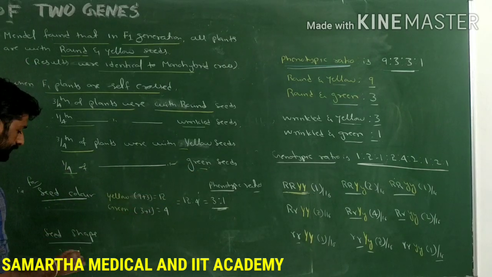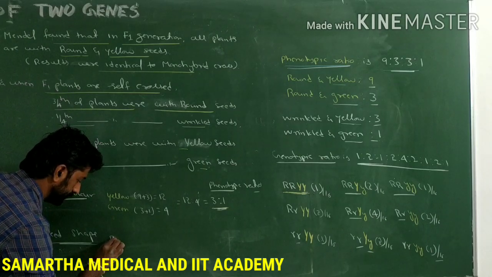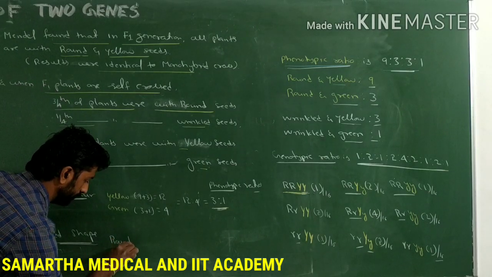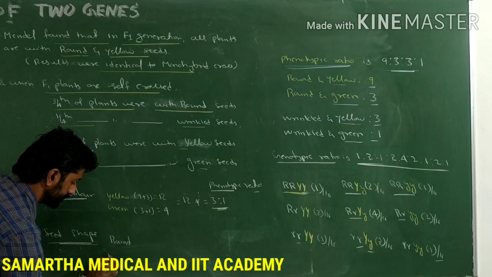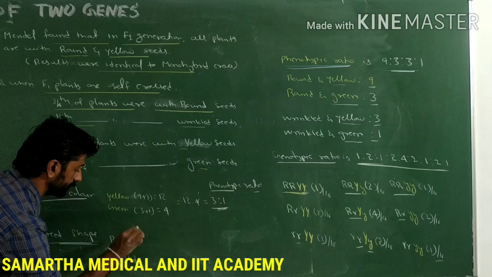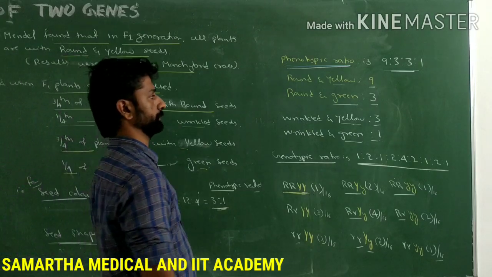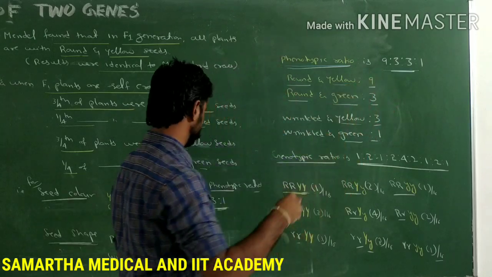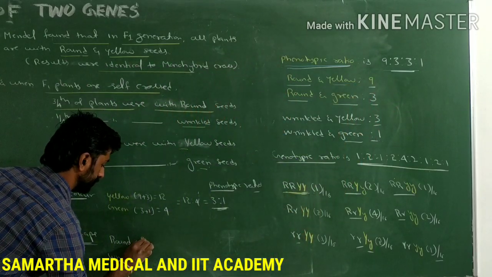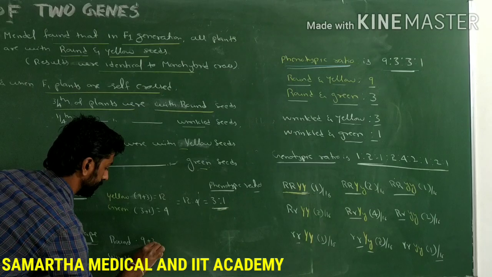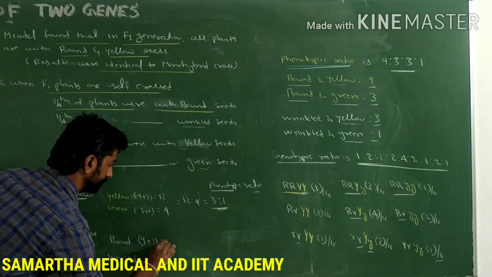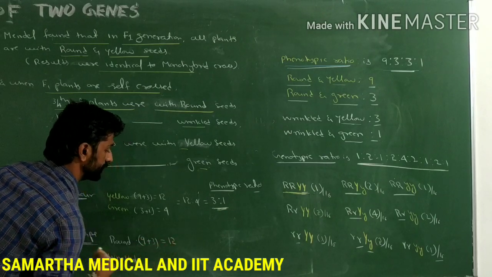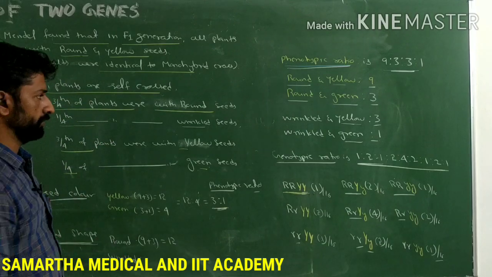Similarly, if seed shape is considered, what happens? We know that the dominant one is round and the recessive one is wrinkled. How many plants are producing round seeds here? Round is there here and round is there here: 9 plus 3. For roundness also, the total count of the plants out of 16 is 9 plus 3, that is 12 plants with round seeds. What about wrinkled?